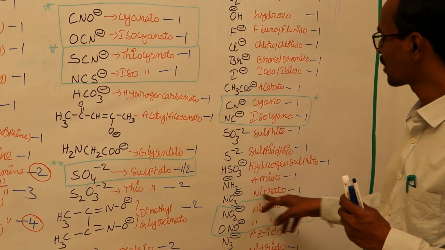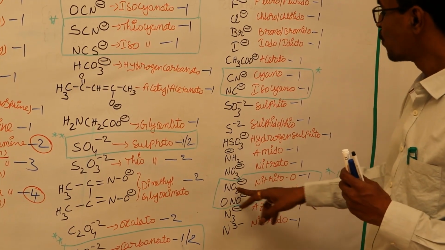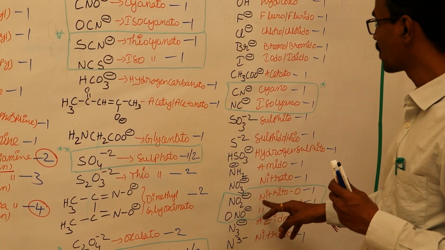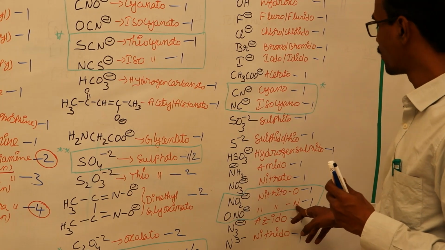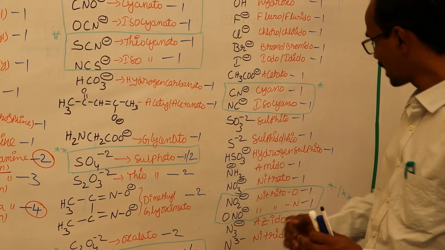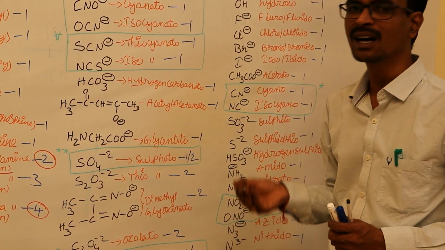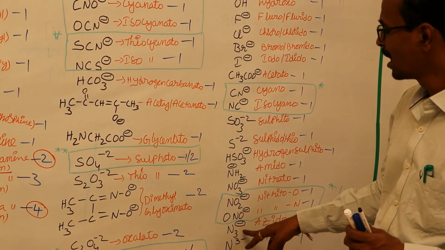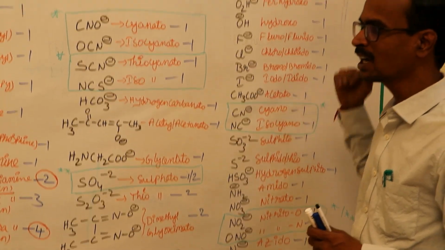Next, SO3 2 minus sulfito, S 2 minus sulfido or thio, bisulfito ion, hydrogen sulfito ion, NH2 minus amido, NO3 minus nitrato, and NO2 minus and ONO minus. If you represent NO2 minus in the complex, the nitrogen atom will make the bond, and if you mention ONO, the oxygen will make the bond. Both of these are examples of ambidentate ligands, and NO2 minus is an example of a flexidentate ligand also. Nitride ion and azide ion are also examples of monodentate ligands.